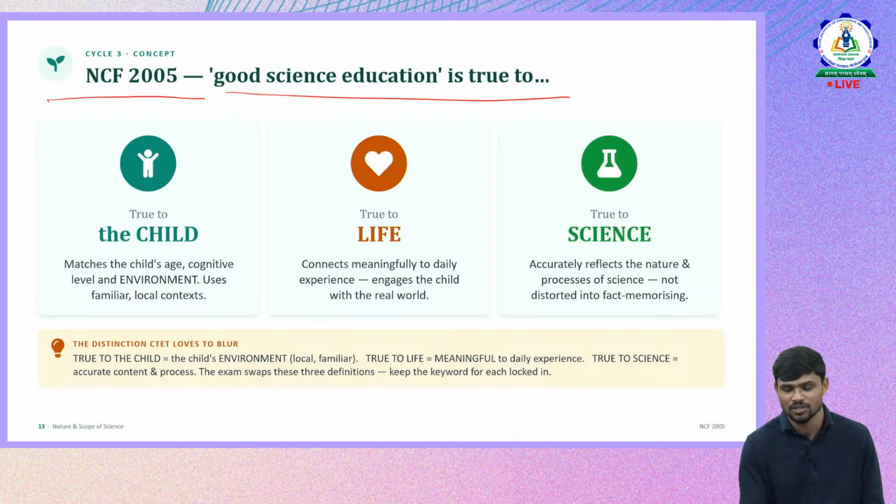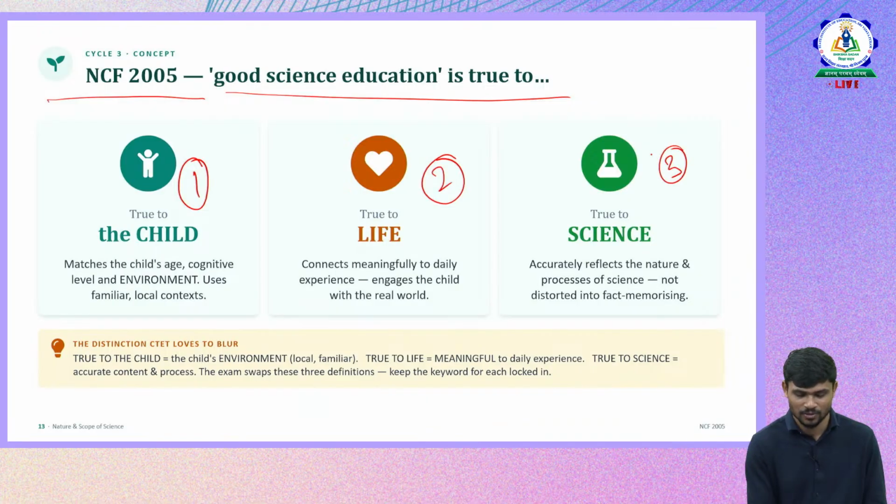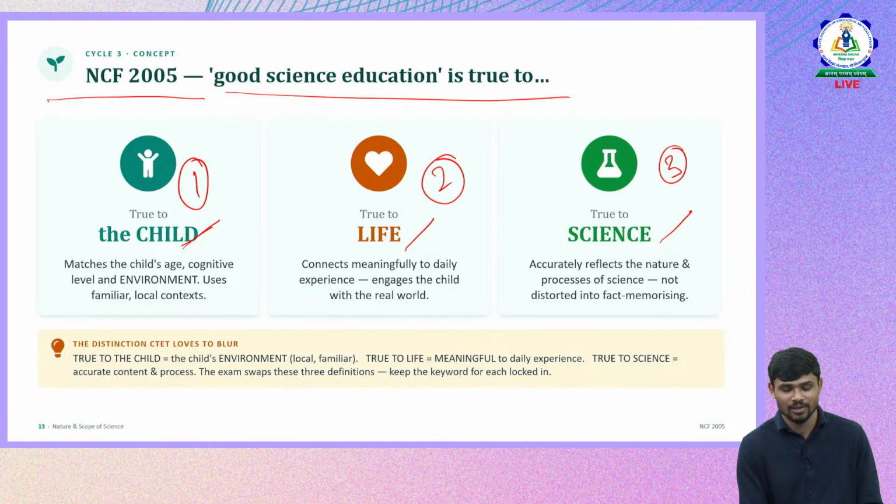Good science education is true to 3 different things: the child, life, and science itself. The science should be true to child, true to life, true to science. What does it mean by true to child? True to child means it is appropriate to the cognitive level of the child, and also relevant to the environment of the child. It is relevant to the child's age and also the child's environment. It is related to the immediate environment of the child.